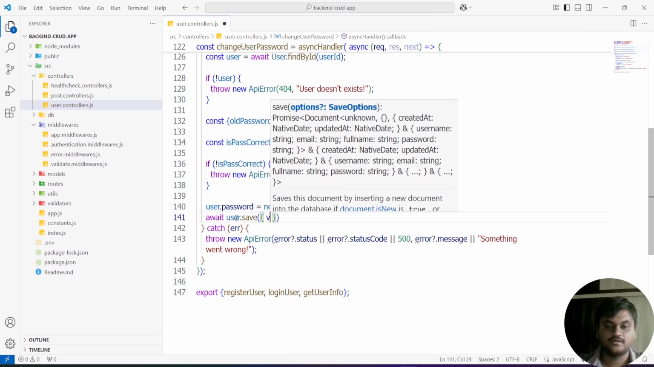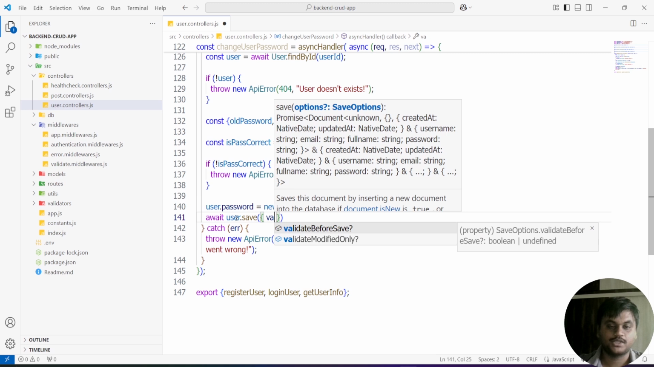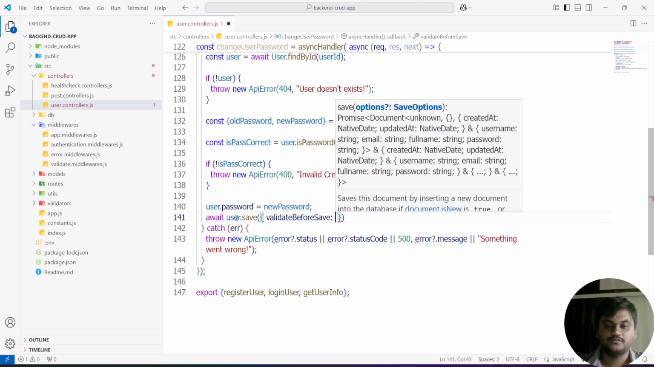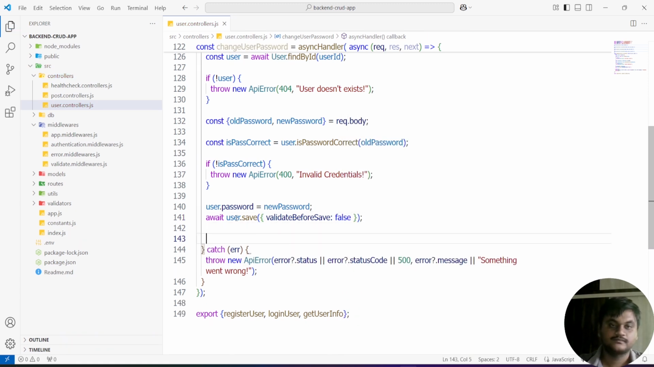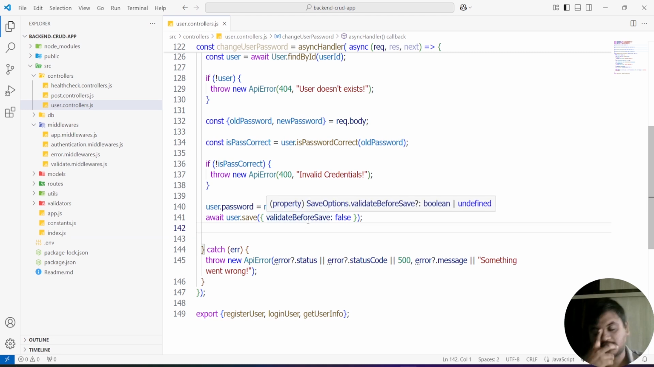Inside this you have to pass a property called validateBeforeSave. I'm going to make it false. It will help us when validation is present in my user model. If we do not do this, it will perform some validations with the password. If the validation fails, it will throw some errors.